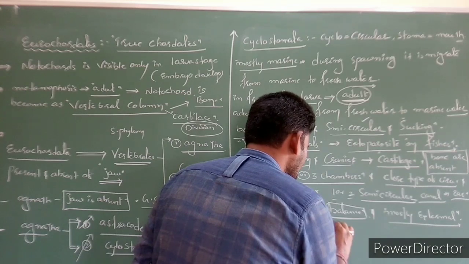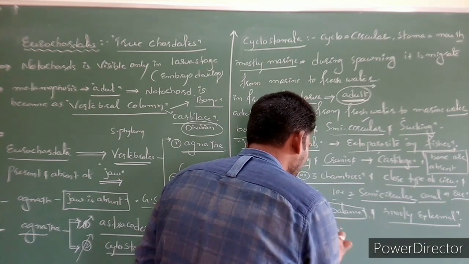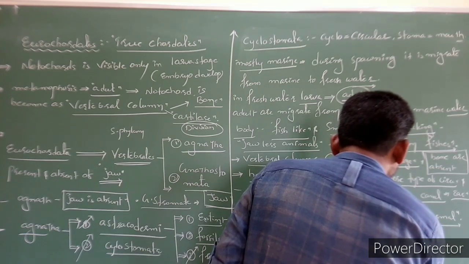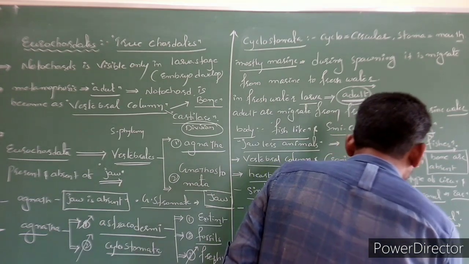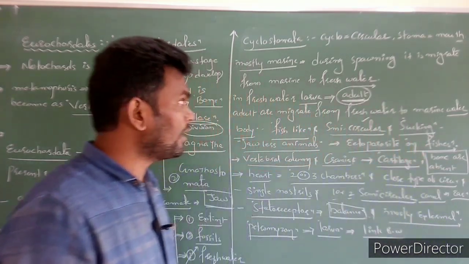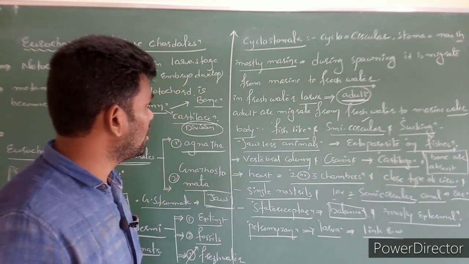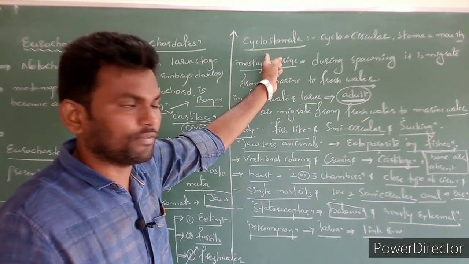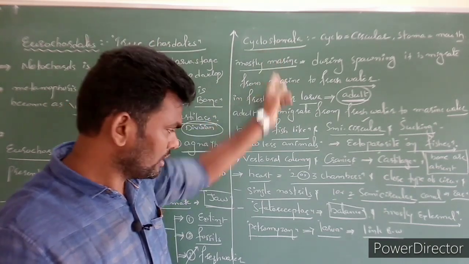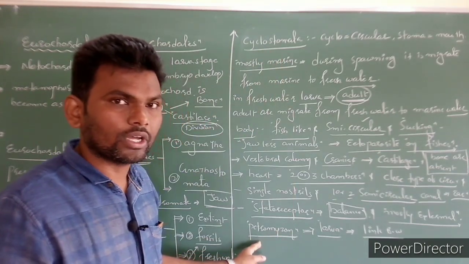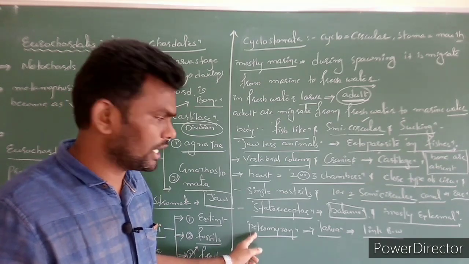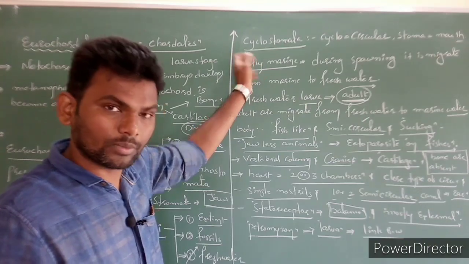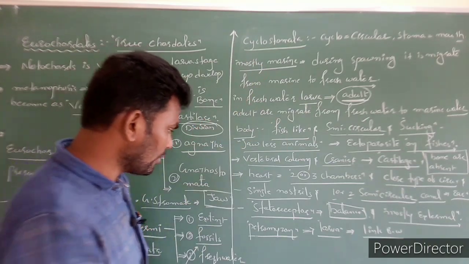It is a link between Cephalochordata and Cyclostomata. So this is an interlink. Petromyzon is a connecting link between Cephalochordata and Cyclostomata. Clear? Got the point?